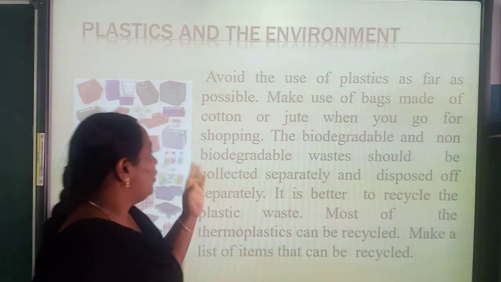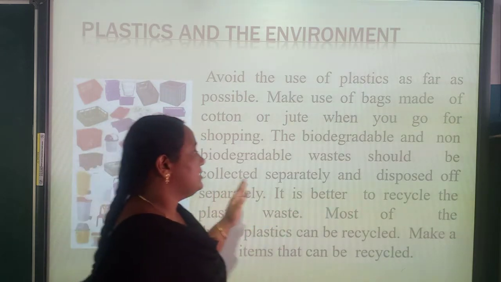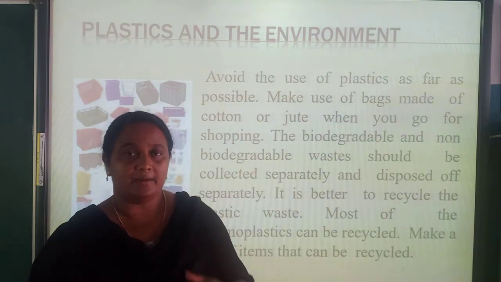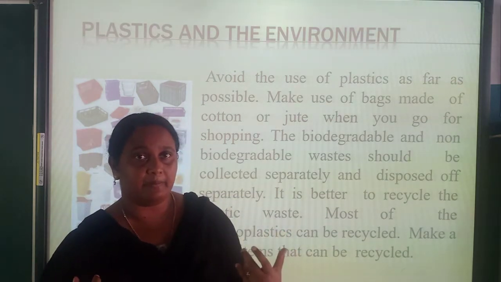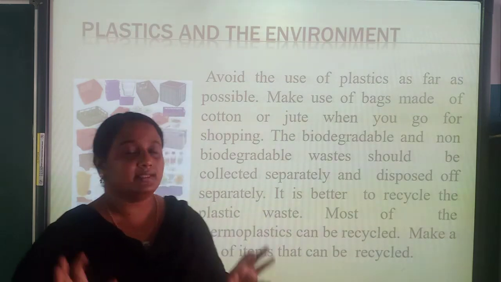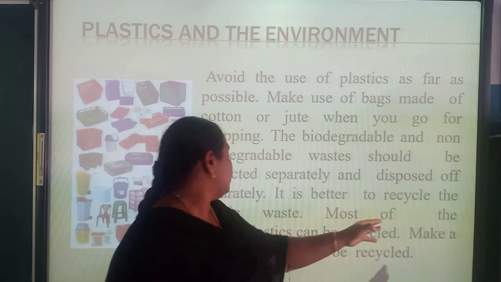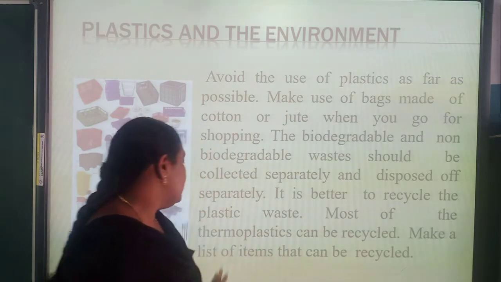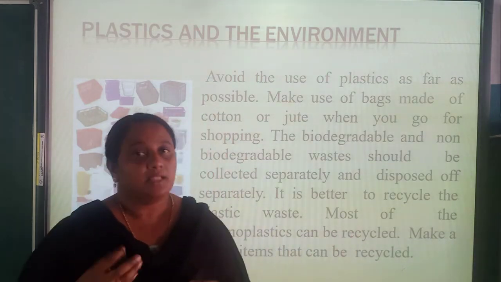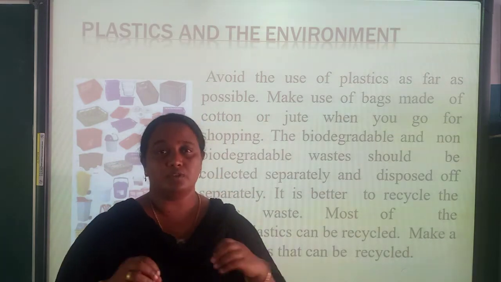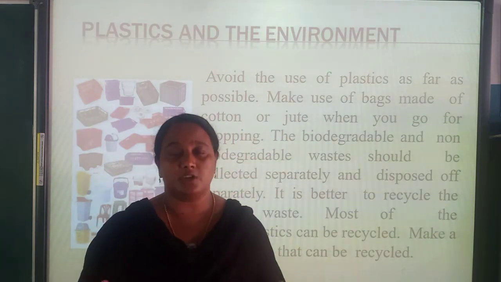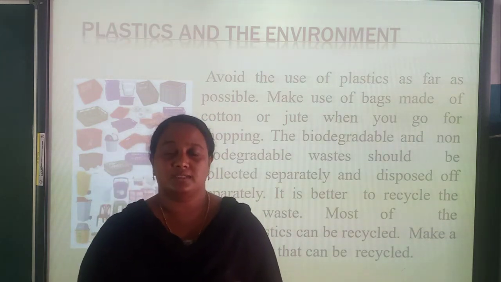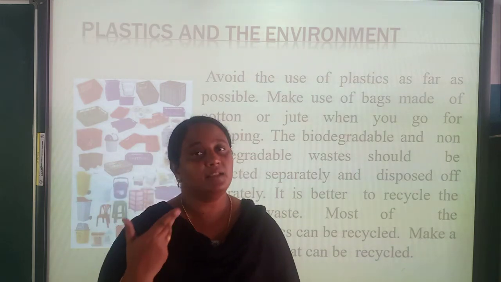Biodegradable and non-biodegradable wastes should be collected separately and disposed of separately. What can we do? Biodegradable and non-biodegradable wastes can be collected, separated, and then disposed of separately. Then it is better to recycle the plastic waste. Most of the thermoplastics can be recycled. Make a list of items that can be recycled. We know that plastic is very useful, so we cannot completely stop the use of plastic. What can we do? We can reduce the use and also reuse things. For that we can recycle the plastic.